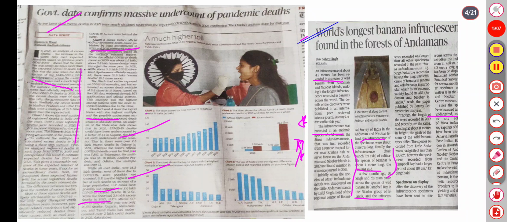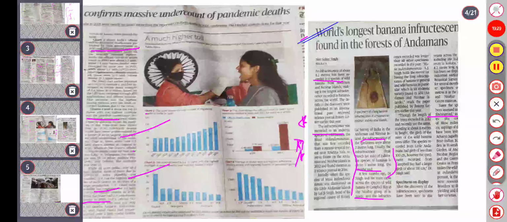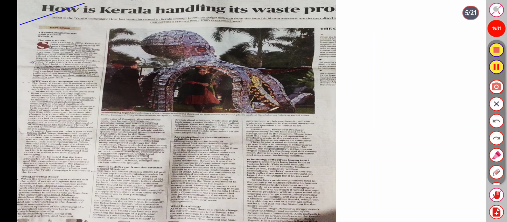And what is the IUCN status can be asked. It is critically endangered, and its conservation is done. It is found in Acharya Jagdish Chandra Bose Indian Botanical Garden, Howrah, and the Botanical Garden of Andaman Nicobar Regional Centre. So this specific article consists of many important points, so I added it. So next is how is Kerala handling its waste?